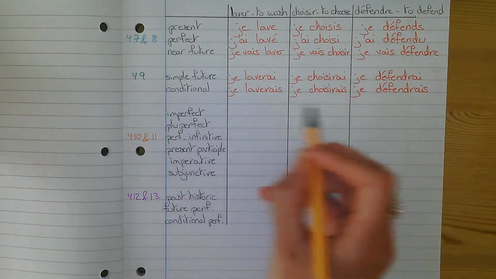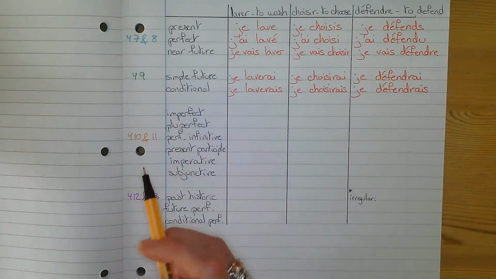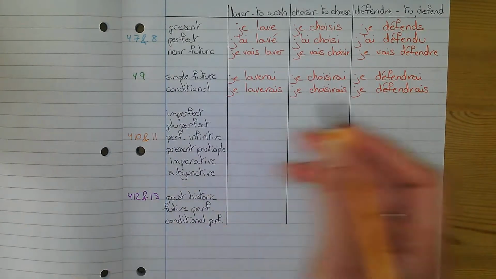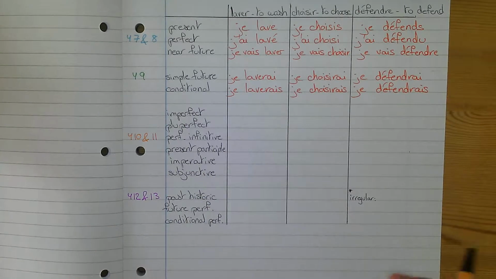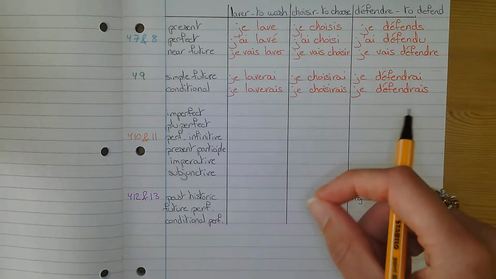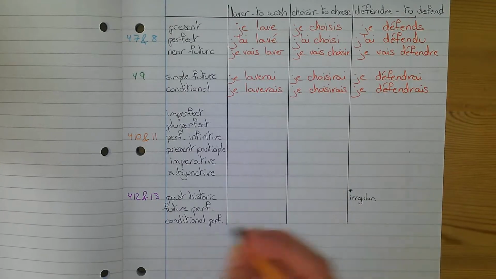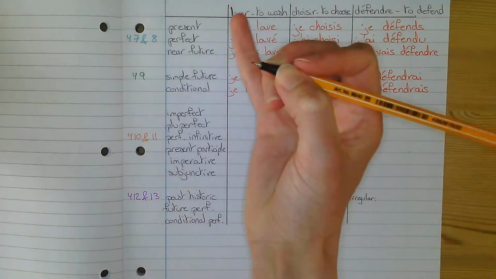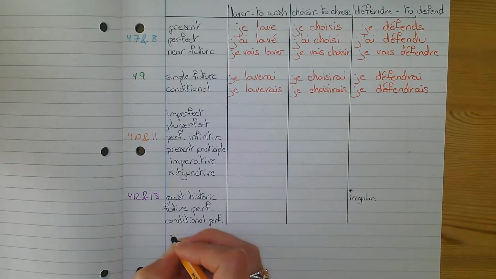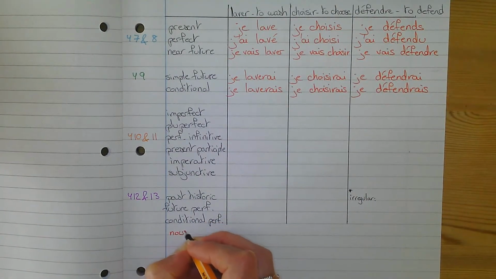Let's move on. If you're in year 9, you can stop. If you're in year 7 and 8, you should have stopped a long time ago. Year 10 and 11, let's go for the imperfect. The imperfect, if you remember the rule, you start with the nous form of the present tense. So I'm going to do all the drafts here. So the nous form of the present tense for laver, it's nous lavons.